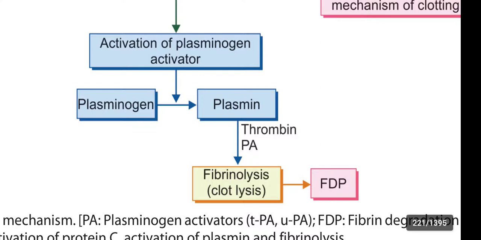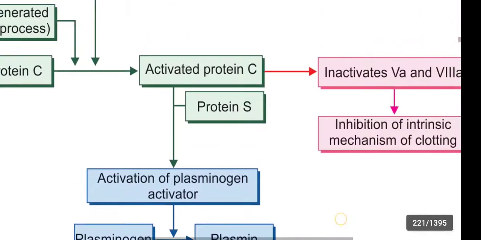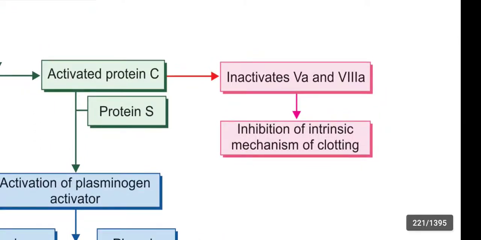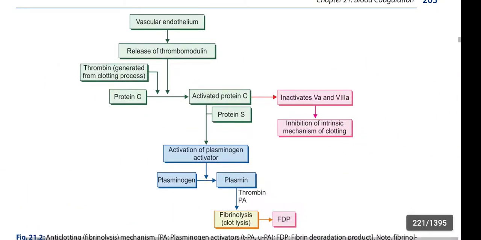The fibrinolysis process by plasmin is accelerated by thrombin. When you see here, this activated protein C inactivates the factor 5 and factor 8. This inhibits the intrinsic mechanism of clotting.